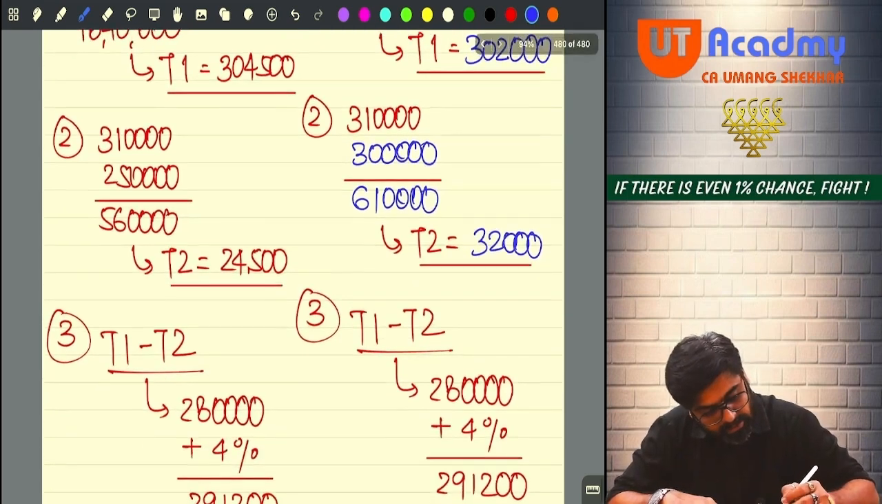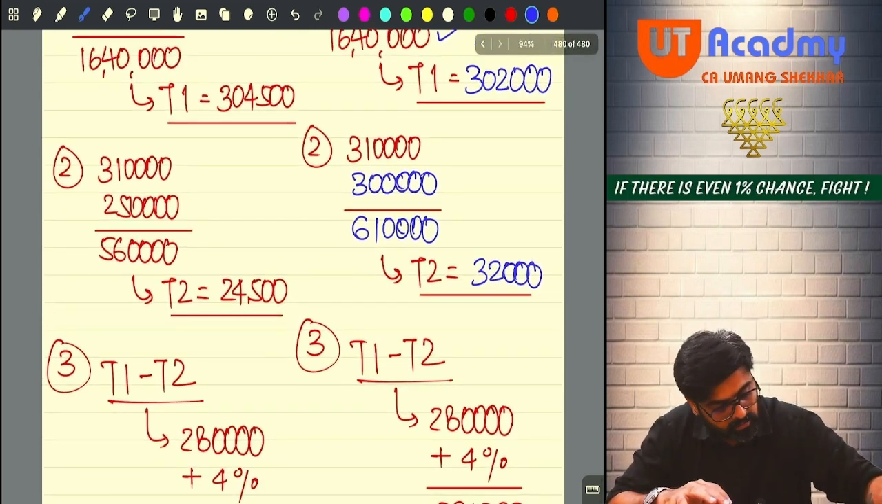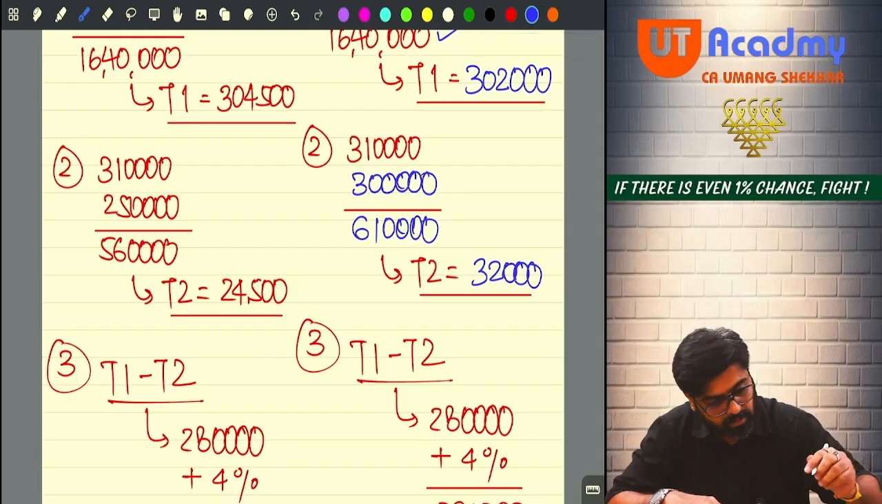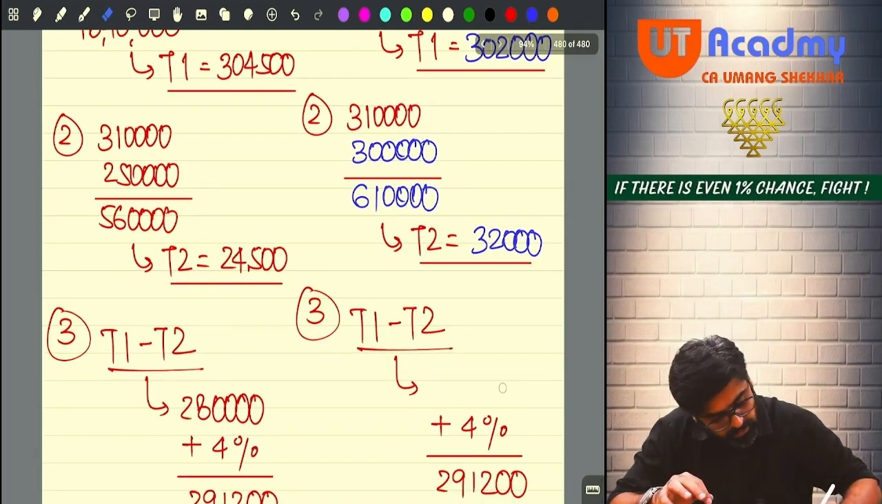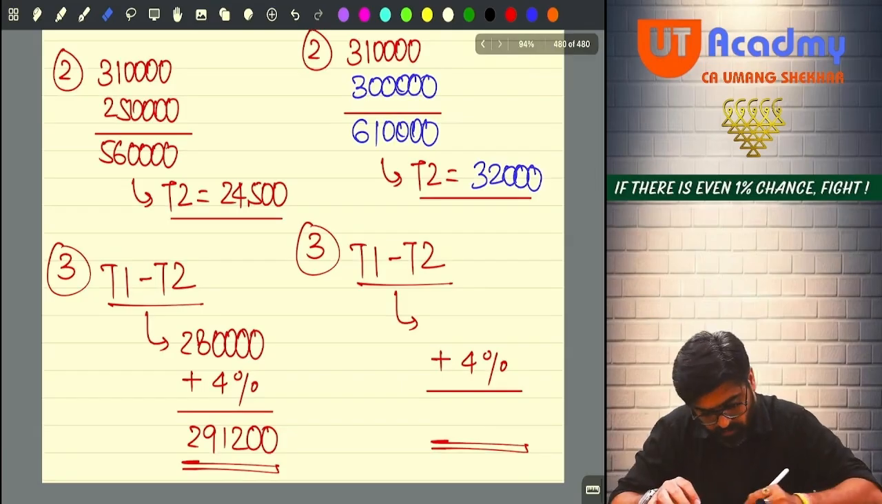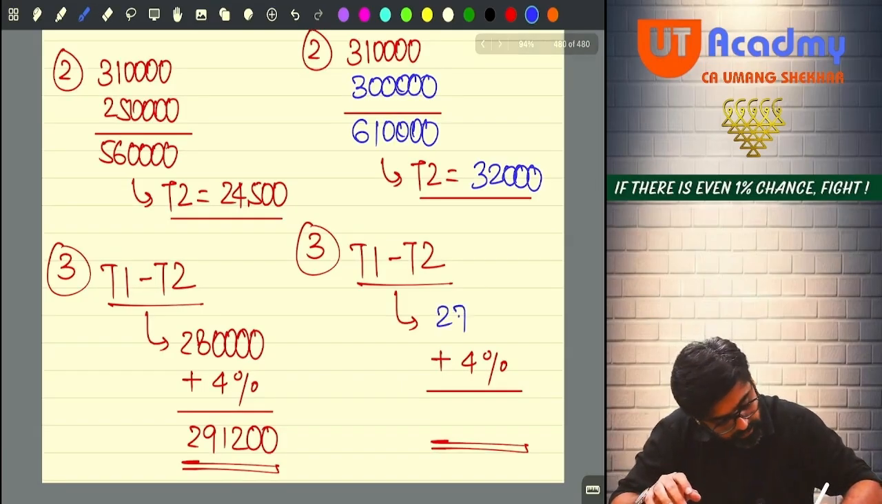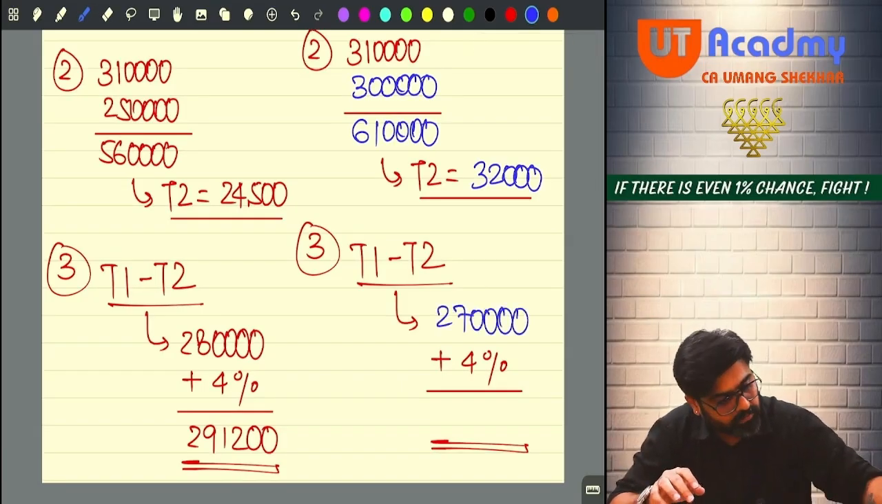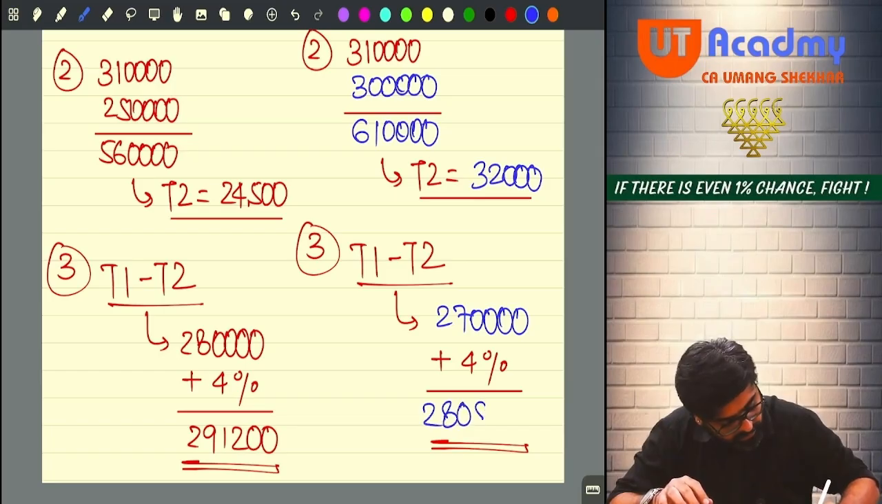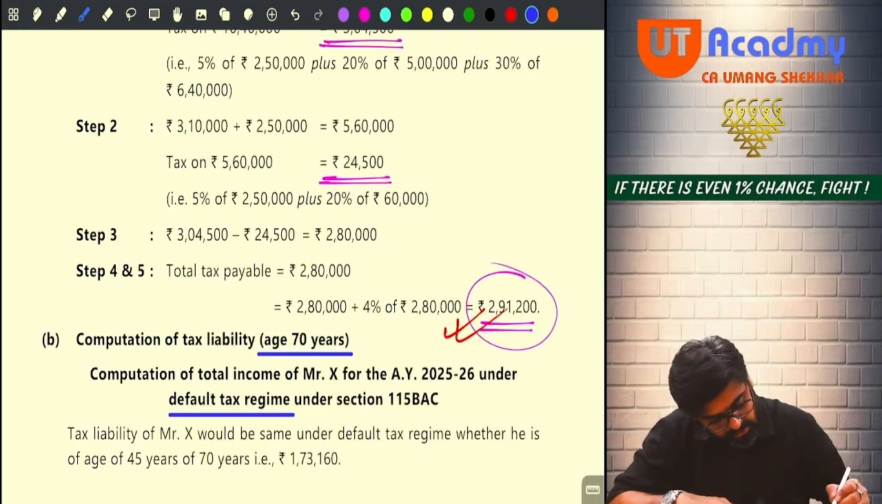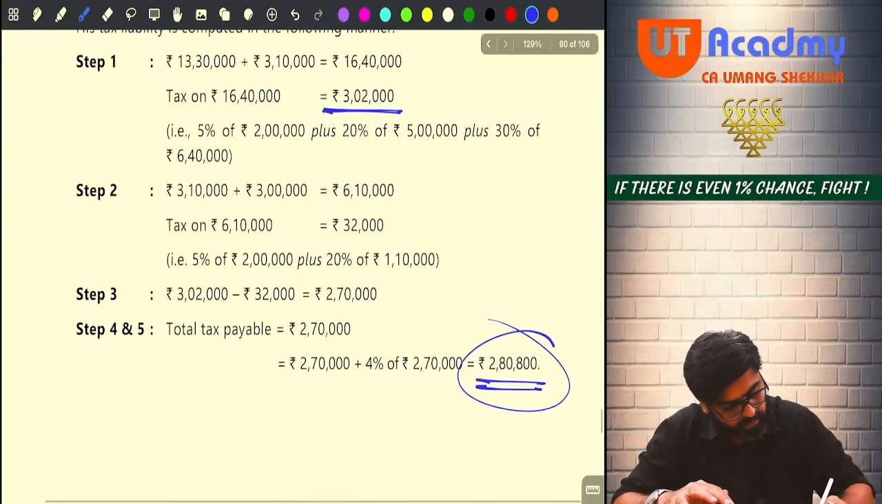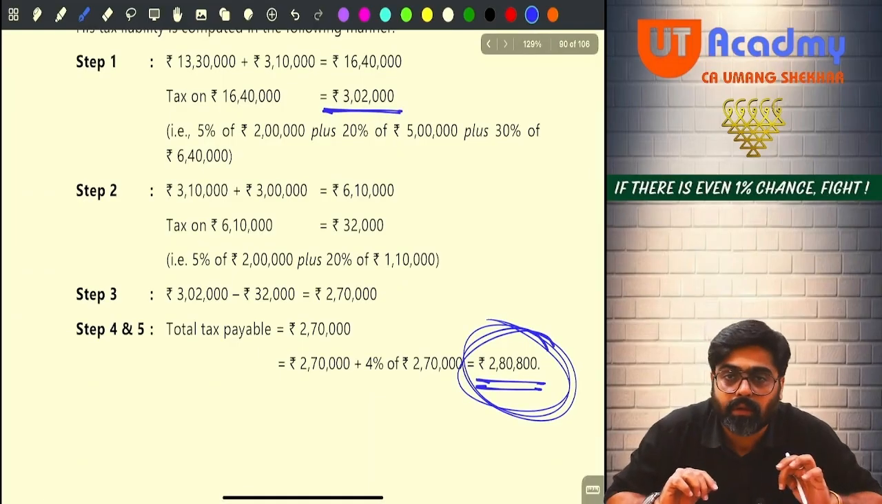Now tax 1 minus tax 2. 3 lakh 2,000 minus 32,000. His tax will be 2,70,000 now. Are you all getting 2,70,000? Please check. 2,70,000 and 4% of that. He will get 2,80,800. Please check the final tax amount. 2,80,800. Getting it, everyone?